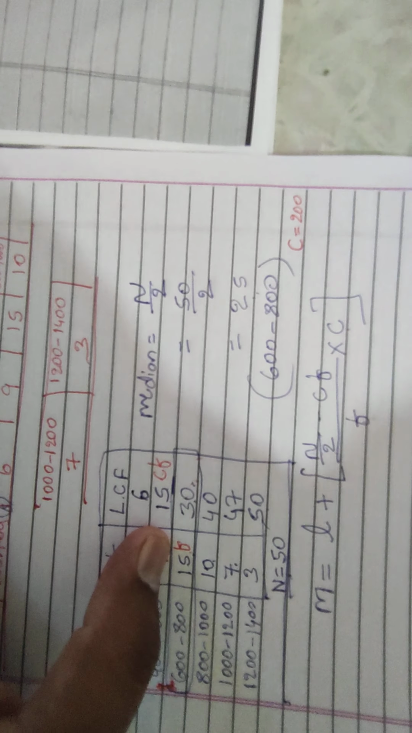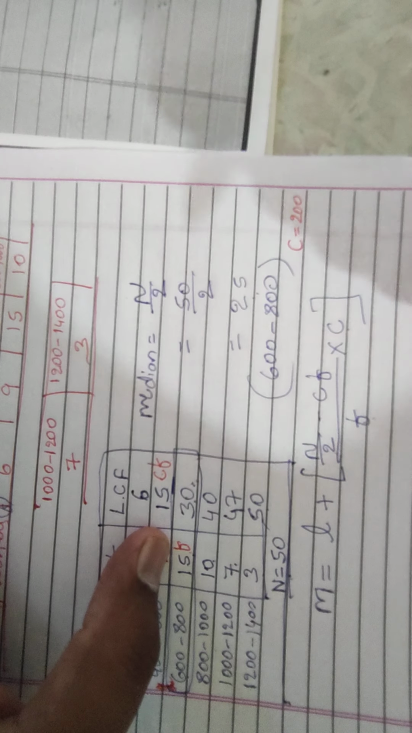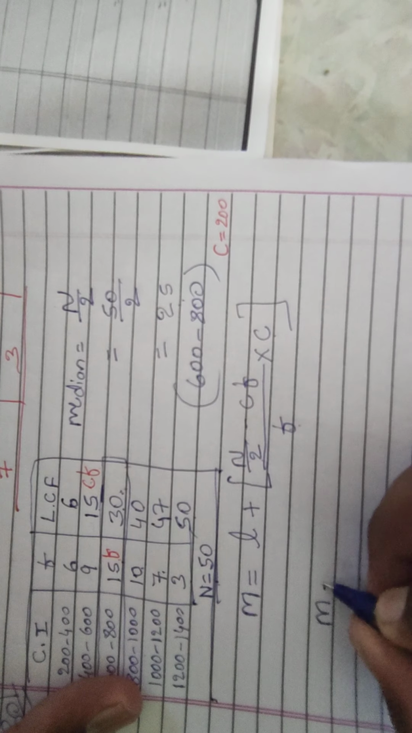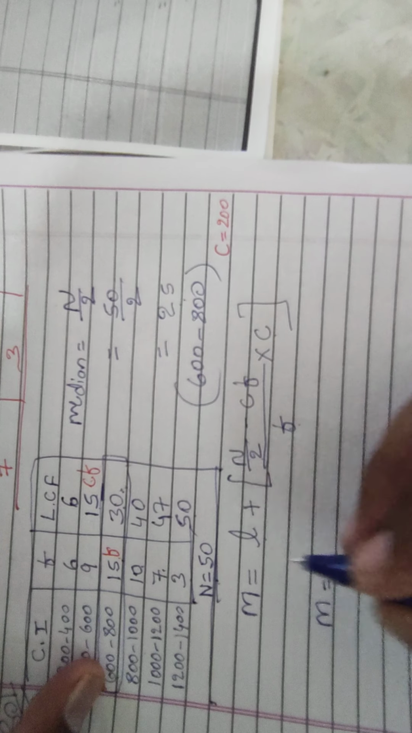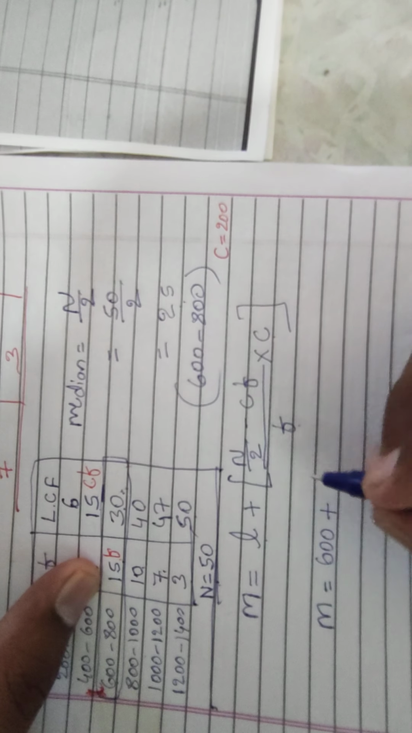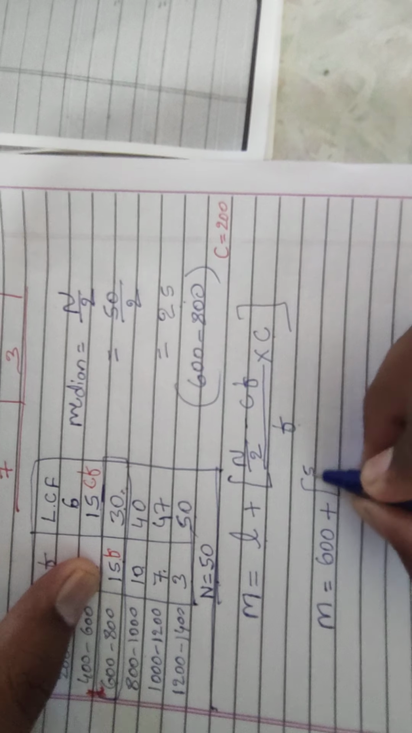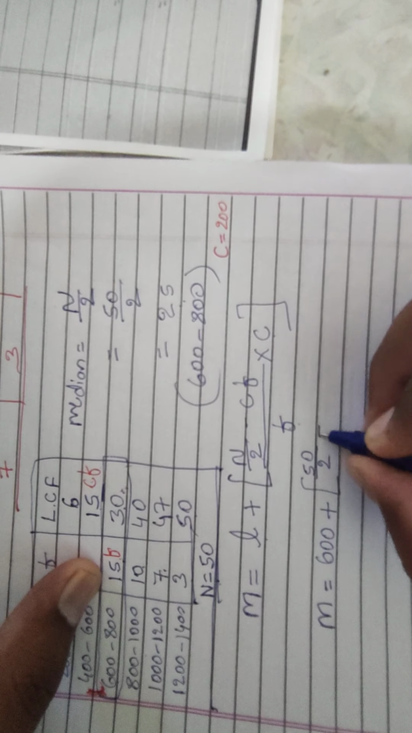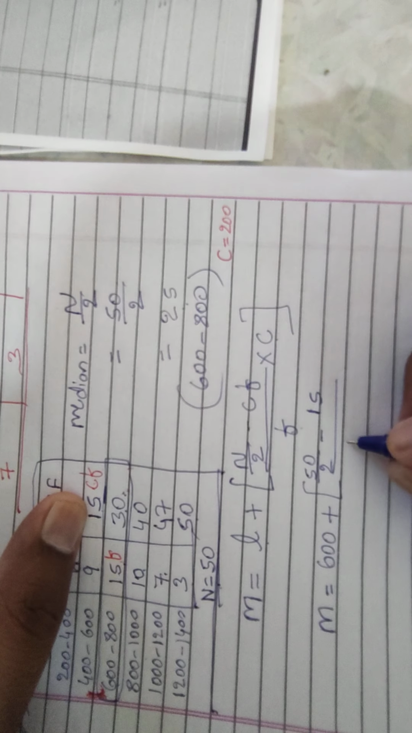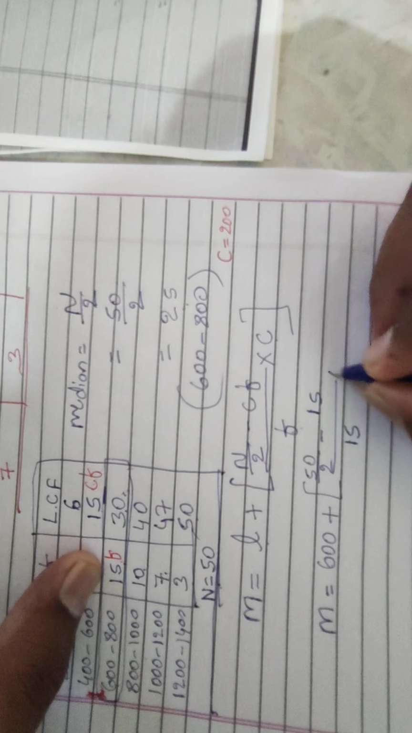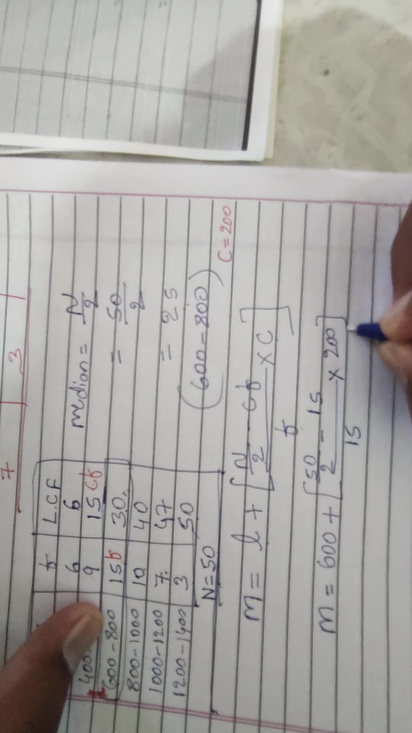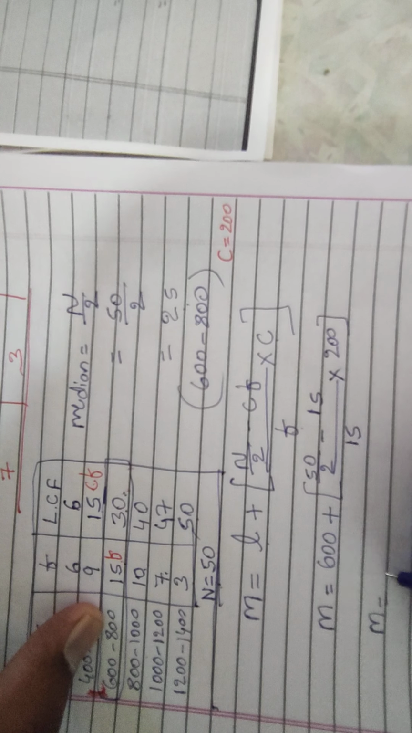Okay, dear students, now we have to simplify this formula step by step. Median is equal to L, which is 600, plus n by 2, which is 50 divided by 2, minus the CF value 15, divided by the frequency value 15, into the common difference, which is 200.